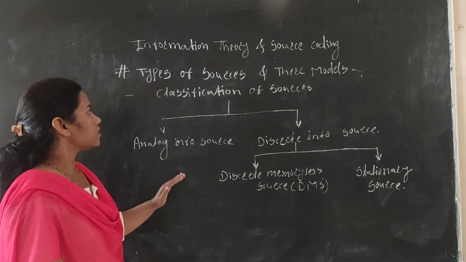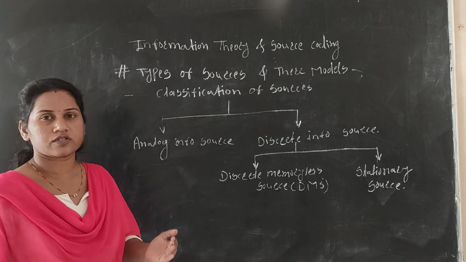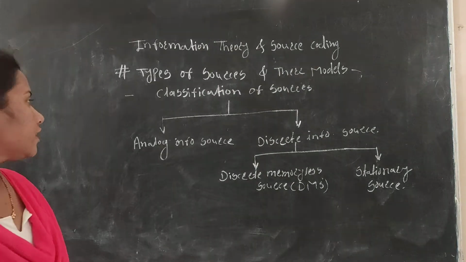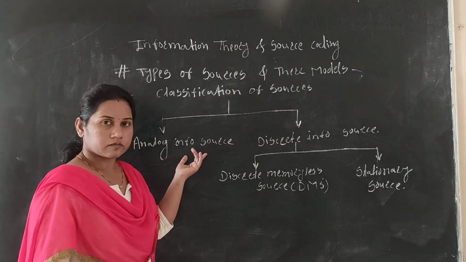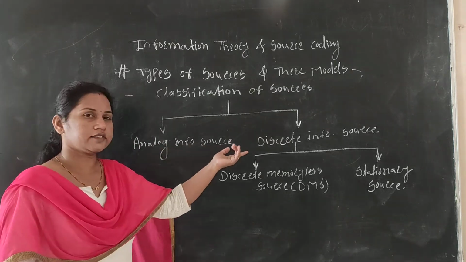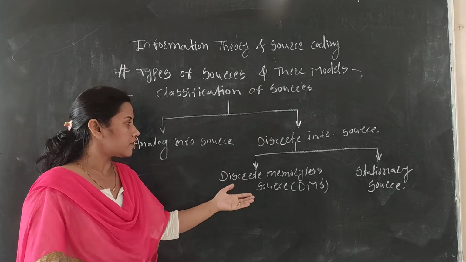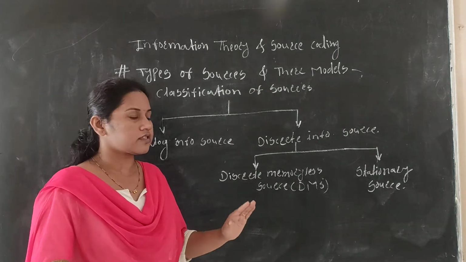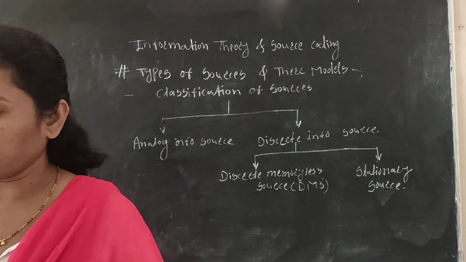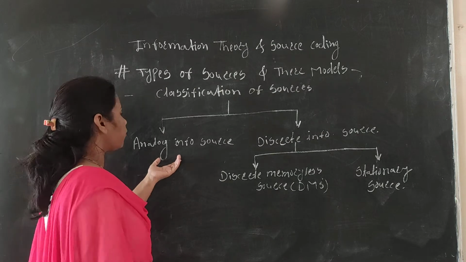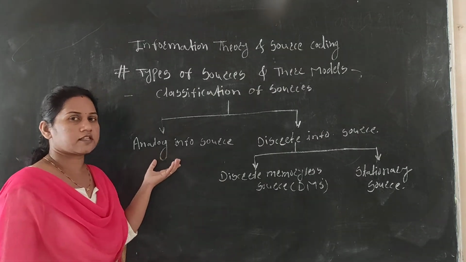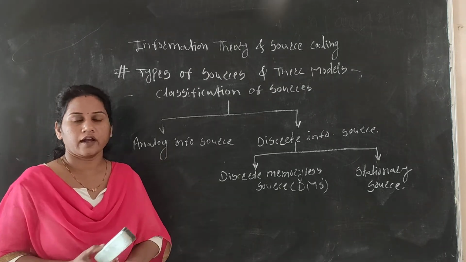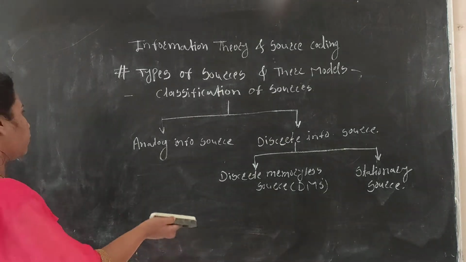That's why this is the classification of the information sources which we can use in information theory and source coding. Basically two basic types: analog and discrete. Again, discrete has two types, the discrete memoryless source and the stationary source. Now we will study all these sources one by one, starting with the first source, the analog information source. We will see in detail what the analog information source is, the nature of this source, and an example related to it.